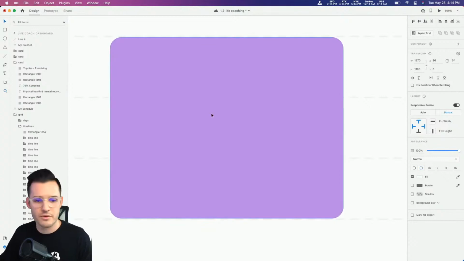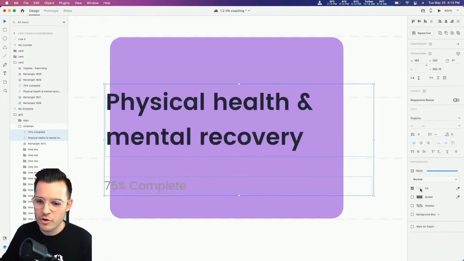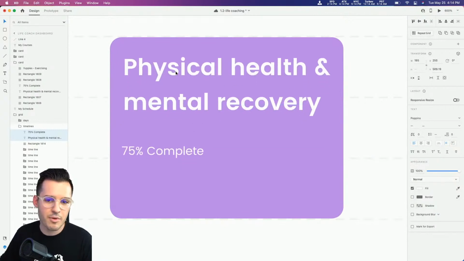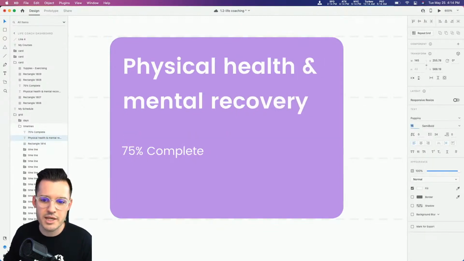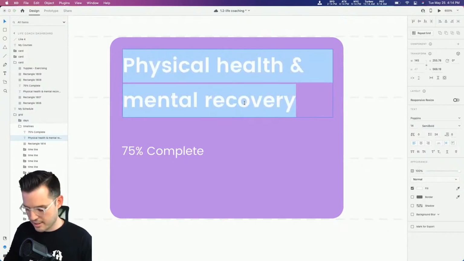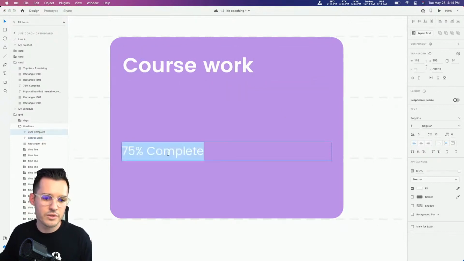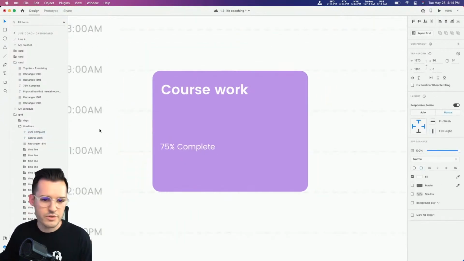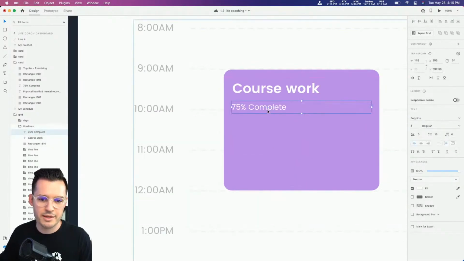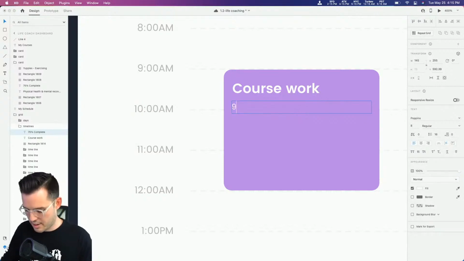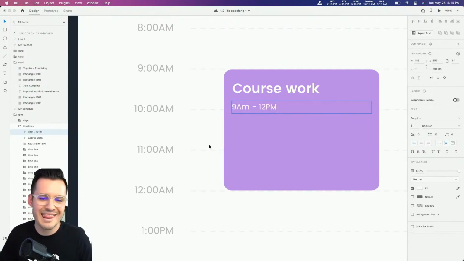And why don't we reuse some typographic styles that we have in our card up there, zoom in, and let's build a little schedule card. It doesn't have to be really complex for our use case. Let's just make this typography white, and we'll zoom in on our text there. That's probably a little bit big for this card, so I'm going to drop this down to 14, and then we'll say coursework here, and then we'll just do a time. So we'll bring the time up there like that, and we'll say 9 to 12, so 9 a.m. to 12 p.m. Could be that simple.